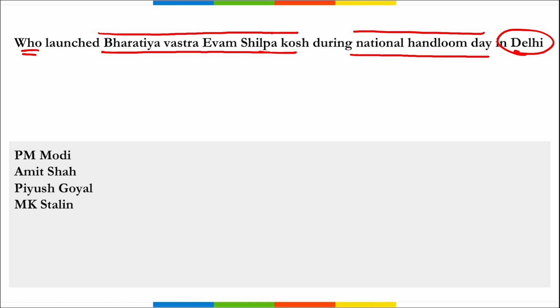When do we observe this National Handloom Day? Remember that 7th of August is observed as National Handloom Day, and it was the 9th edition of this National Handloom Day that was celebrated at Pragati Maidan in New Delhi.